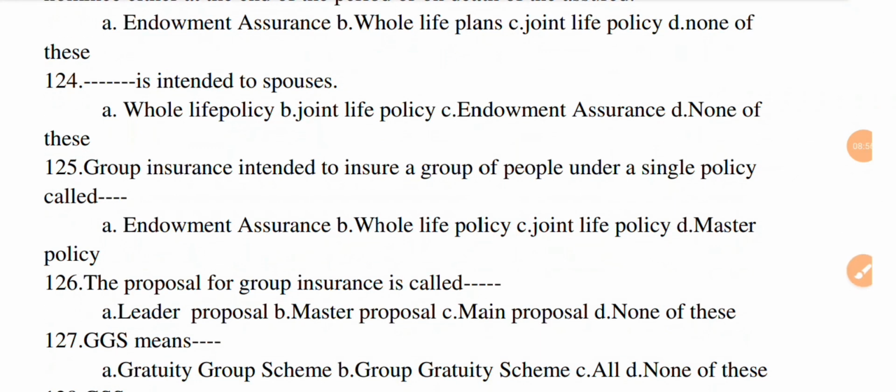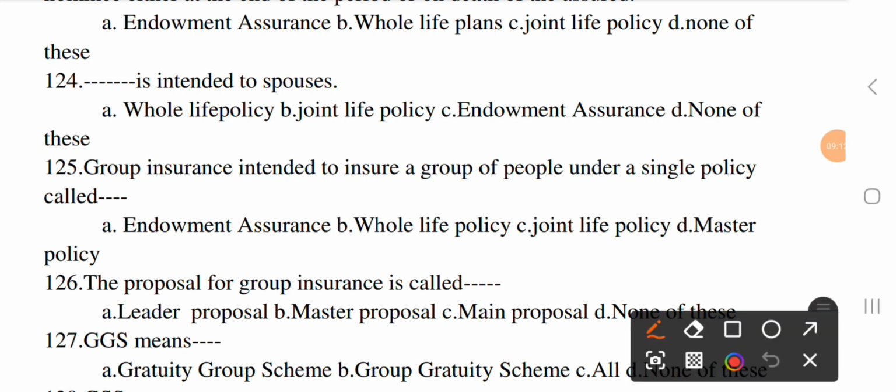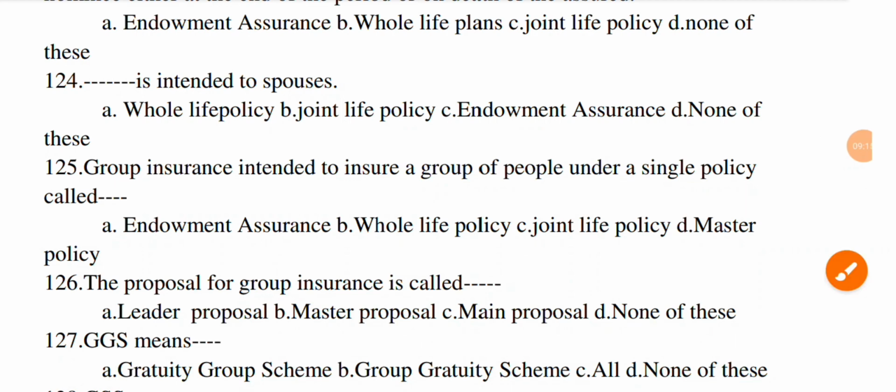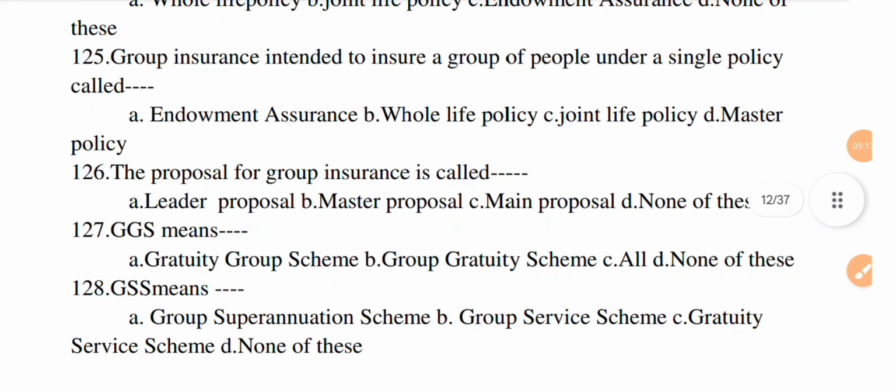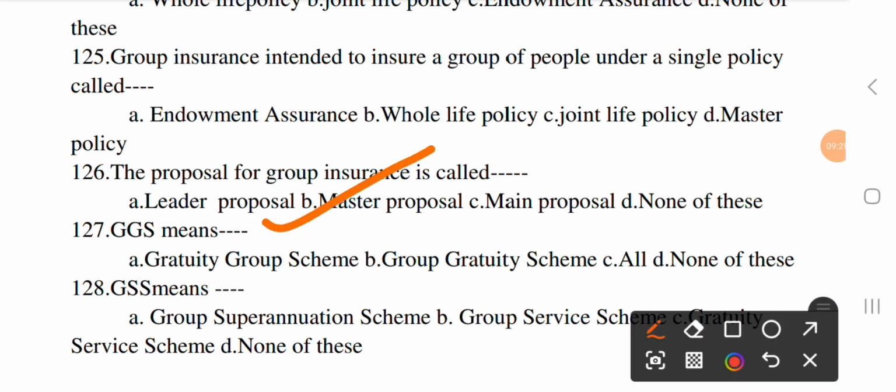Next question. Group insurance intended to insure a group of people under a single policy is called dash. Option A, endowment assurance. B, whole life policy. C, joint life policy. And D, master policy. The correct option is D, master policy. The next question. The proposal for group insurance is called dash. Option A, leader proposal. B, master proposal. C, main proposal. And D, none of this. The correct option is B, master proposal.